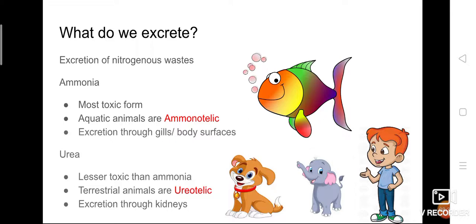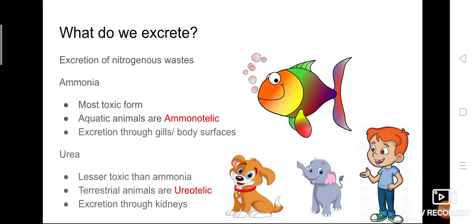Ammonia is one of the nitrogenous wastes. The formula is NH3, that is, ammonia is nothing but a combination of nitrogen and hydrogen. So ammonia, one of the nitrogenous wastes, is the most toxic waste, and you can find it in aquatic animals.